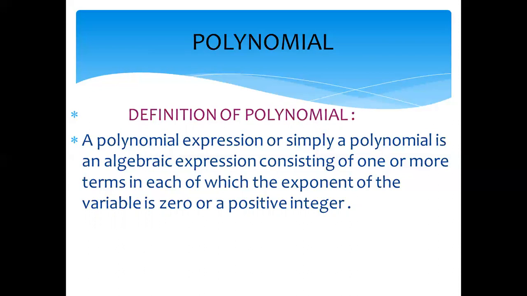It means that in every expression, if the power of the variable is positive or 0, then we can say that expression is a polynomial. If any variable has a negative power, it is not a polynomial, it is only an algebraic expression. In algebra, positive and negative signs combine two or three terms.